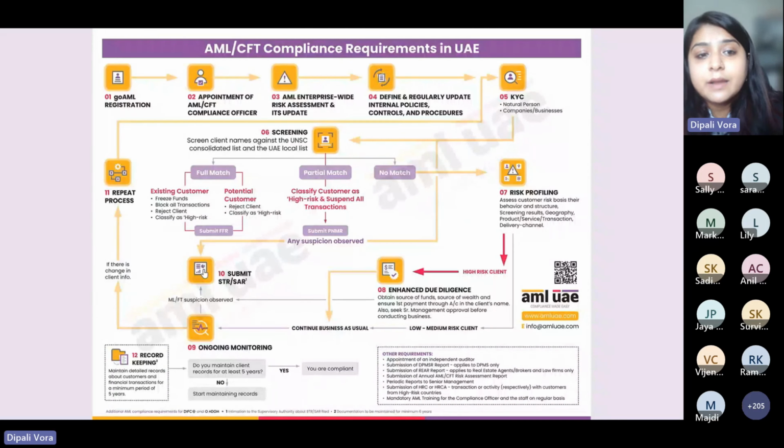the funds are coming. Now, in addition to that, we have to make sure that after you've already obtained source of funds and source of wealth, the first payment has to come from that person's account itself. It cannot be from any third party. And the third requirement is that before we are having or conducting any kind of business, we are required to make sure that we have taken approval from senior management before onboarding or having any kind of transaction.